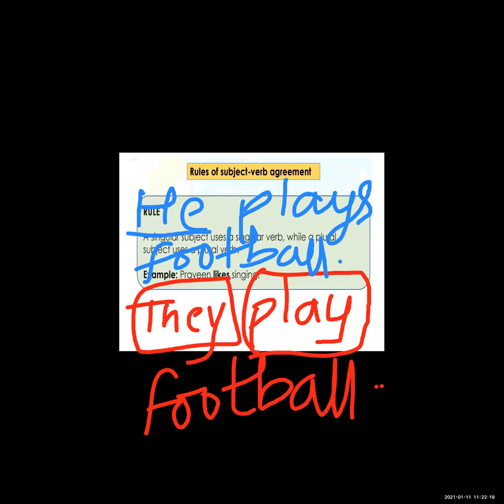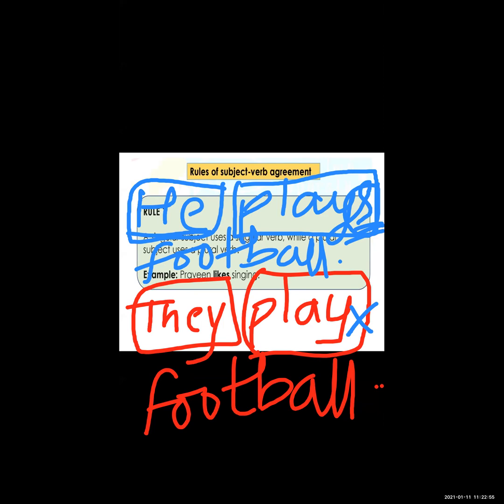Here, he, only one person is there. He is a singular subject, and the verb is also singular. But see, plays, I add an extra s to play. There it has no s. Why do we use s here? Because in the present tense, if the subject is a third person pronoun, we add s or es to the verb, in the present tense only.